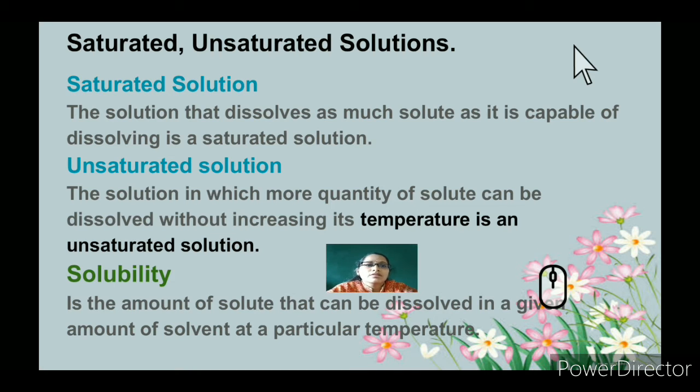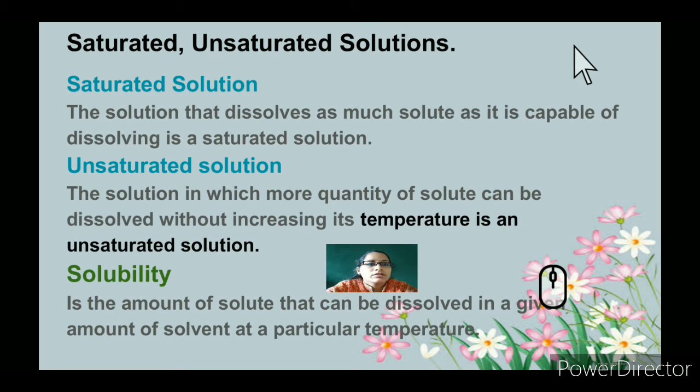So for a saturated solution, as I told you, if you take 100 ml of water and start dissolving sugar, there is a point, after a certain amount of sugar that you have added and stirred, where you cannot dissolve more sugar in it. Then what is an unsaturated solution? A solution in which more solute can be dissolved without increasing its temperature.